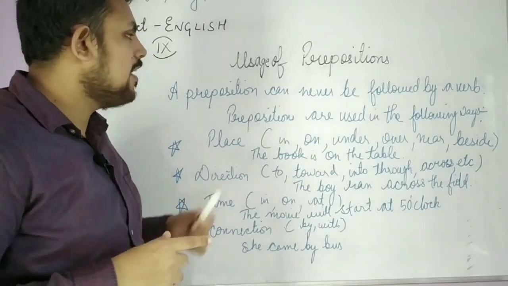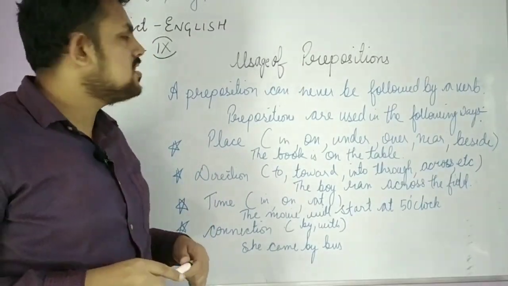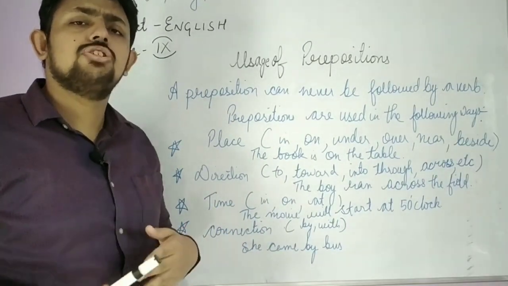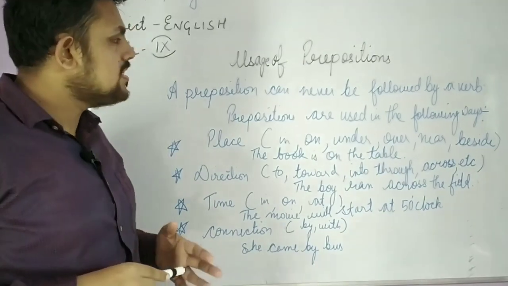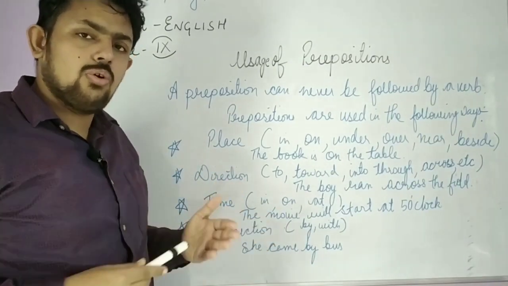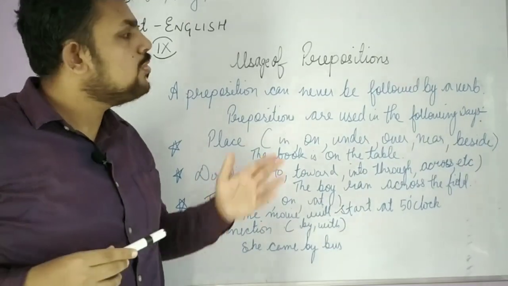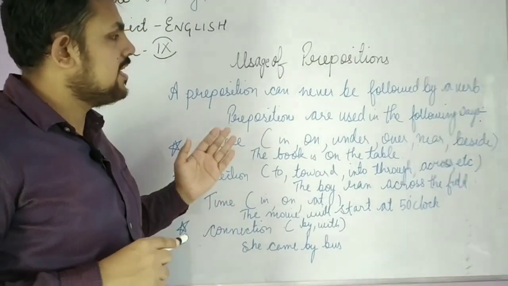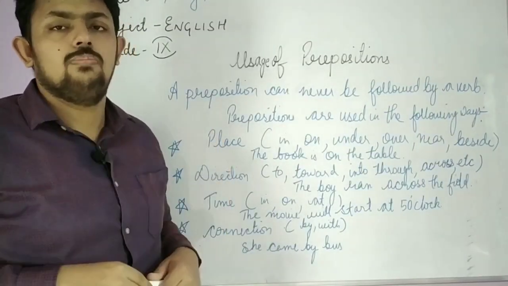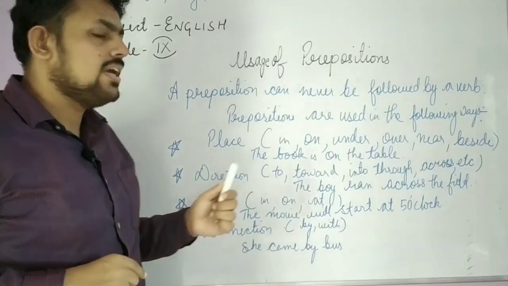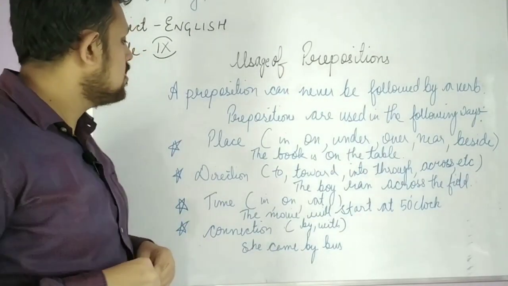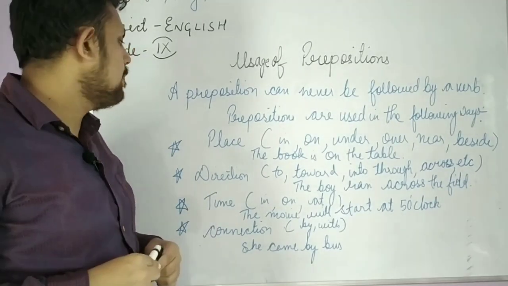Here, we have already discussed that a preposition can never be followed by a verb. A preposition always needs to be before a noun or a pronoun, but when we want to use it before a verb, when it has to be followed by a verb, the verb must be in the gerund form, the ing form. See, prepositions are used in the following ways. So what are the ways of using prepositions?